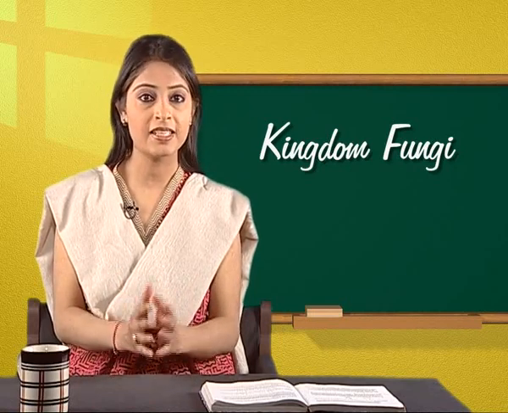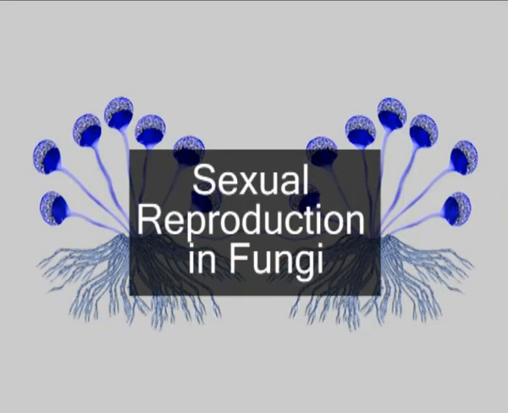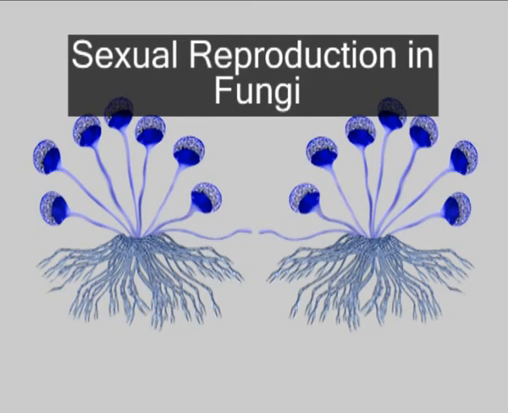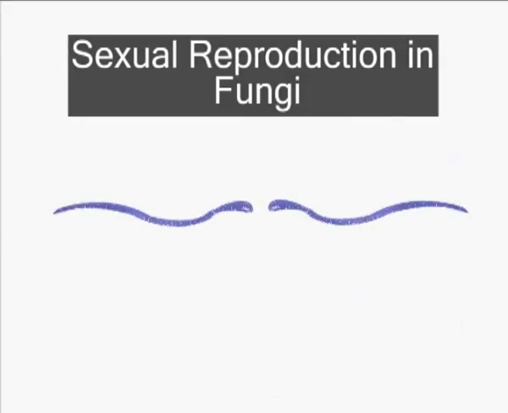However, sexual reproduction in fungi is complex and varies among the different groups of fungi. Let us check this type of reproduction in detail. Sexual reproduction in fungi. Sexual reproduction varies in different groups of fungi, but fusion of haploid nuclei and meiosis are common to all. Sexual reproduction in fungi completes in three phases: